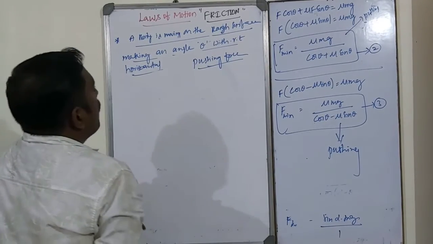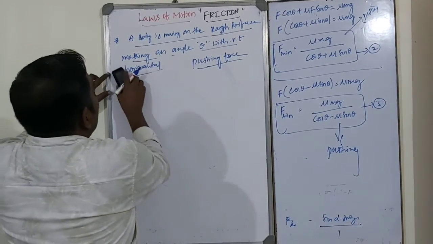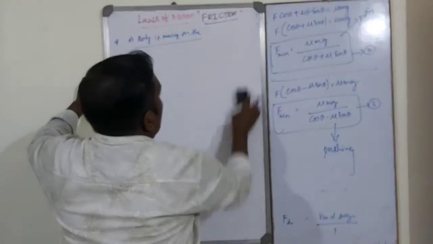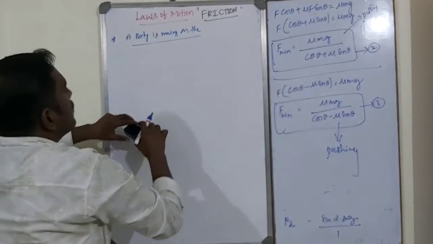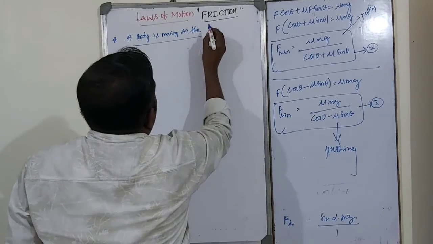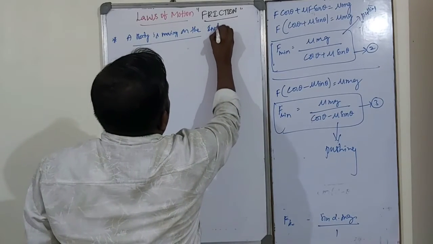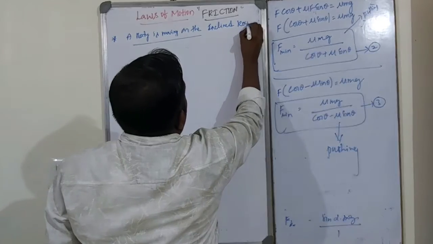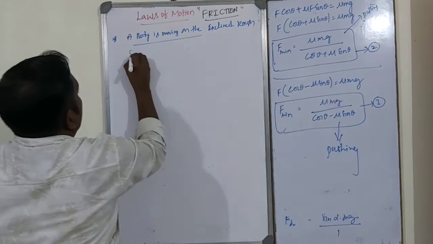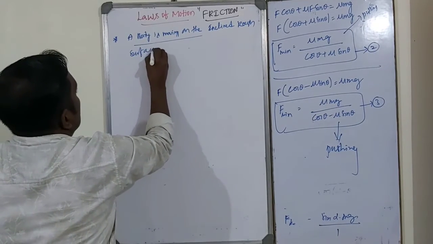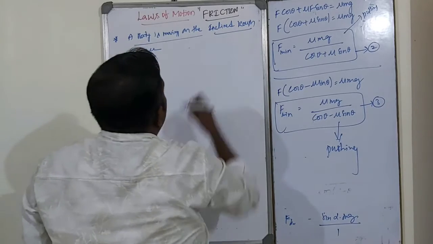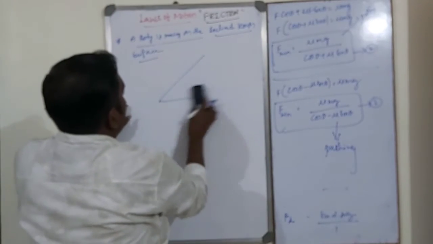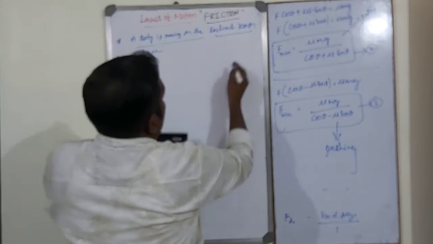Next one is body moving on inclined rough surface. Body is moving on the inclined rough surface, like this.